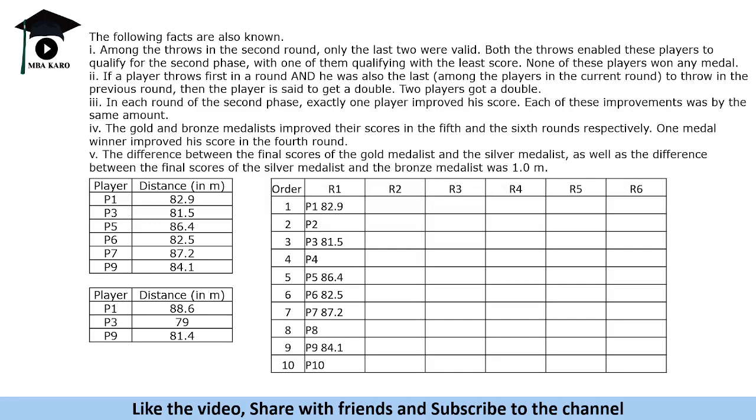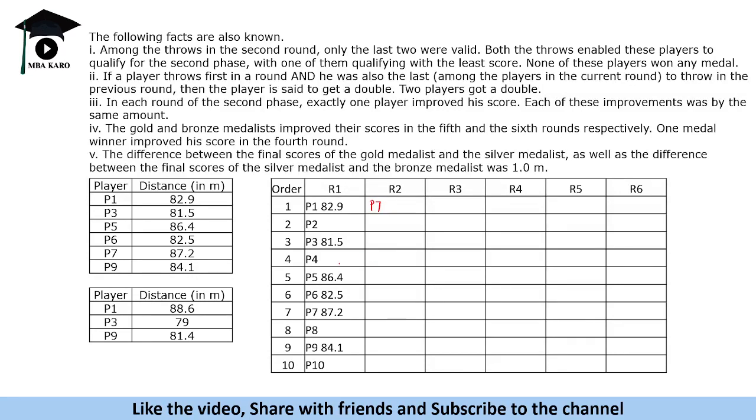First round we are given. These are the distances thrown by them. Now what will happen is whoever throws the highest will become rank 1. So that person will throw first. Out of these values the highest is 87.2. So that means P7 will be the first person to throw in the second round. Whoever throws highest will go to the first position in the next round.